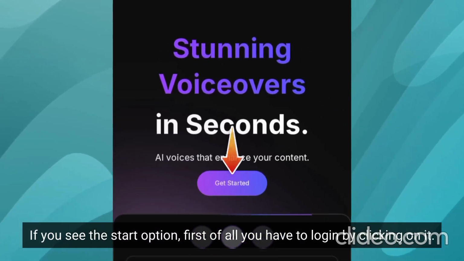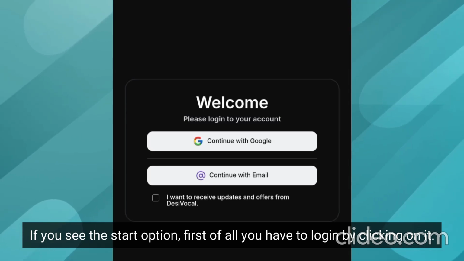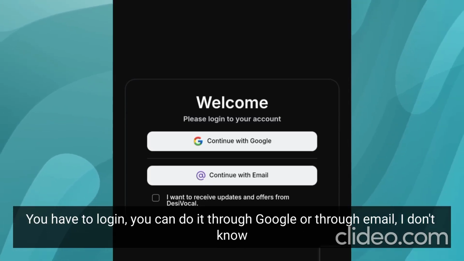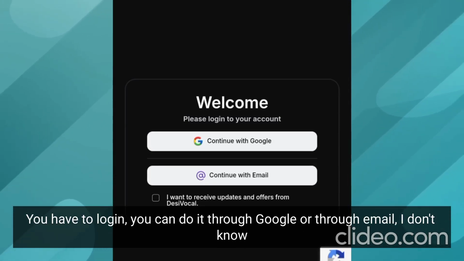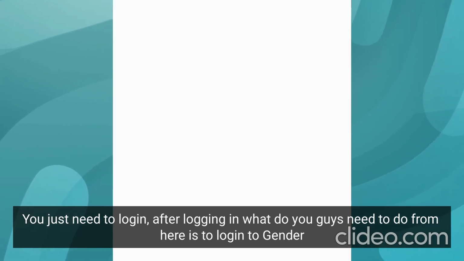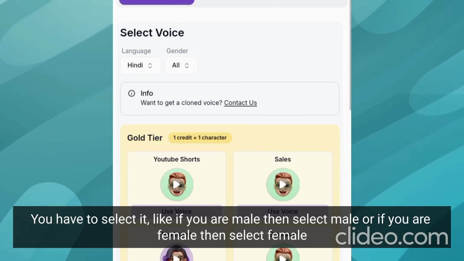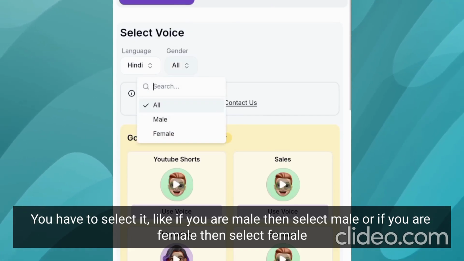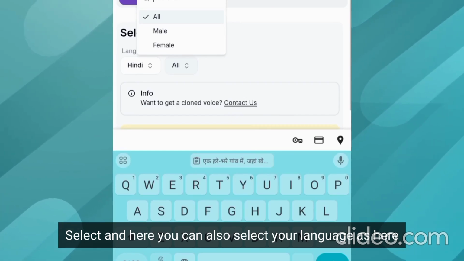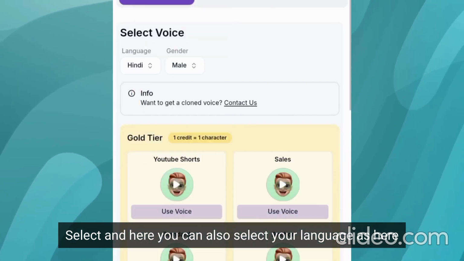If you see the Start option, first of all you have to log in by clicking on it. You can do it through Google or through email. You just need to log in. After logging in, you need to select the gender. If you are male, then select male, or if you are female, then select female. And here you can also select your language.